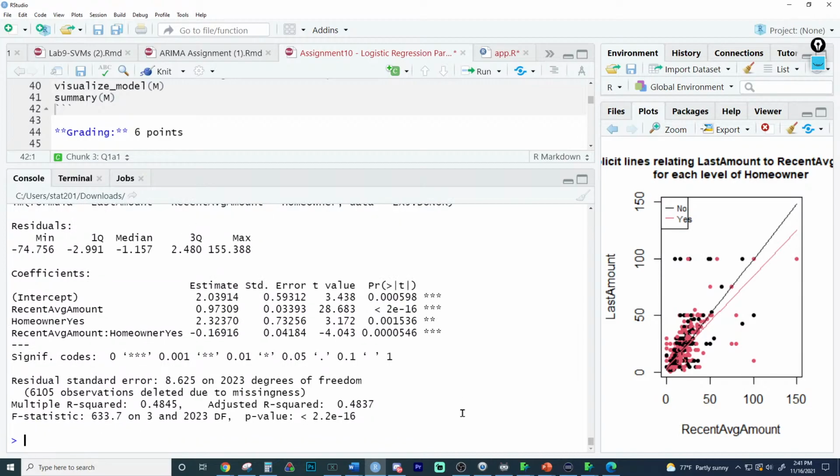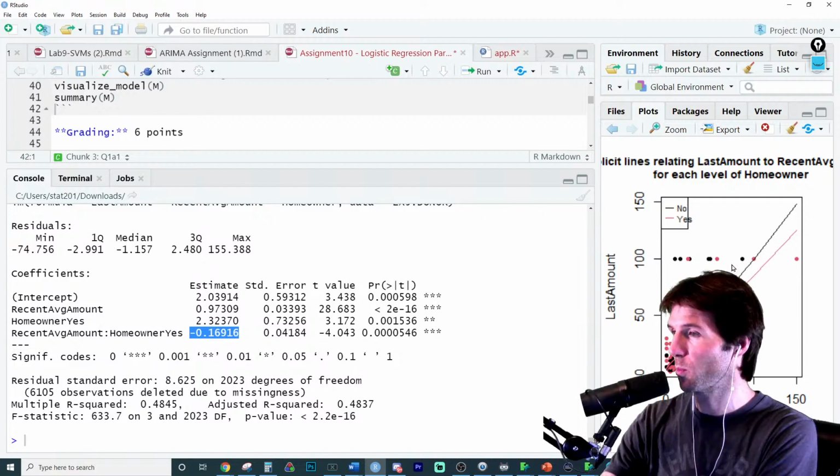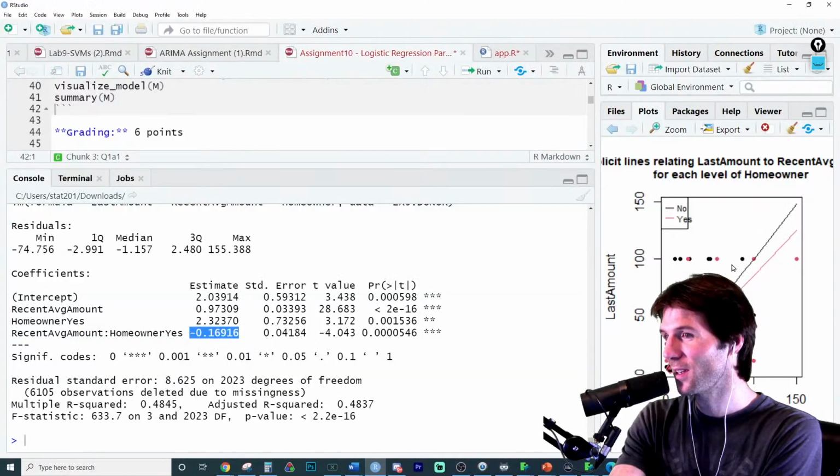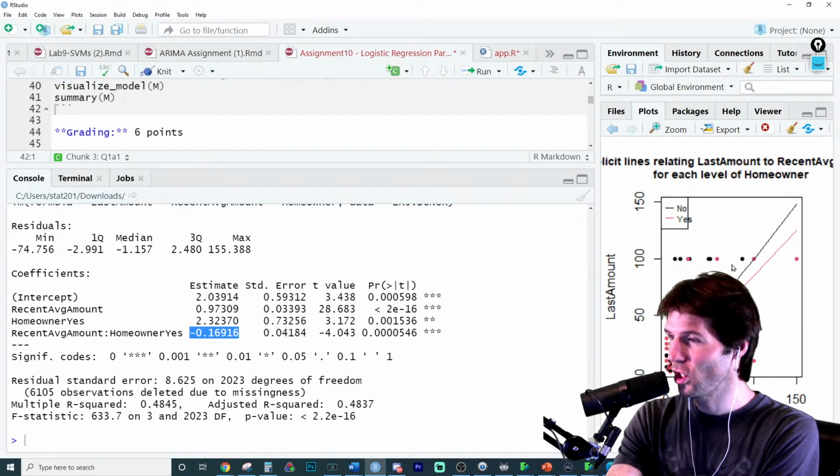The p-value for the interaction tells us that there is a statistically significant difference in the strength of the homeowner no line and the homeowner yes line. And this is the change we see between the two of them, or the difference we see where homeowner yes has a less sloped line. And this change in the slope is probably not due to random chance. Now, what's really interesting is, do you know what the null hypothesis is for the coefficients, Nathan?